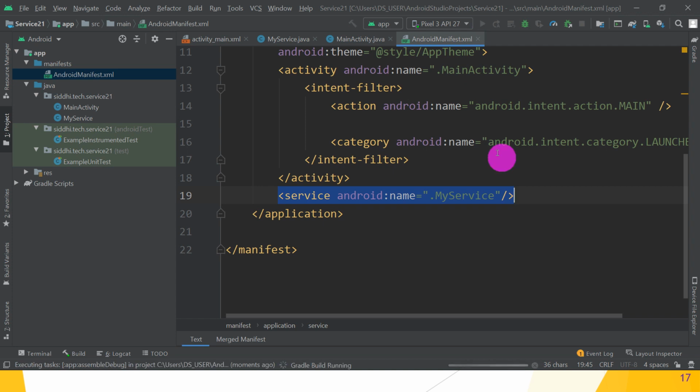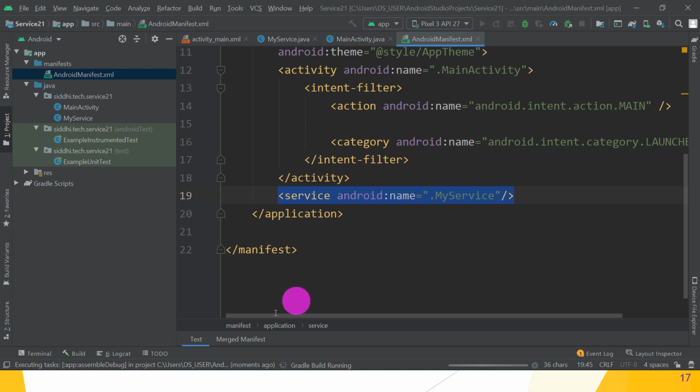Great guys, hope you understand how to create services. You can create your own services, how to start it, which methods are overridden, and what we have to do in activity_main.xml and MainActivity.java. Great.